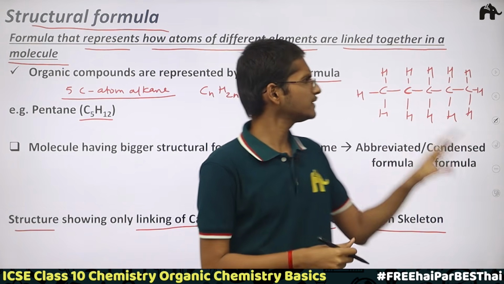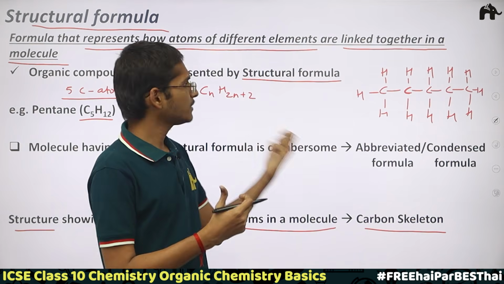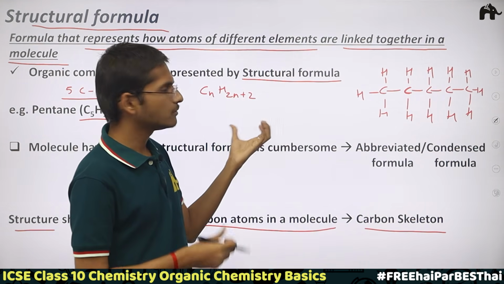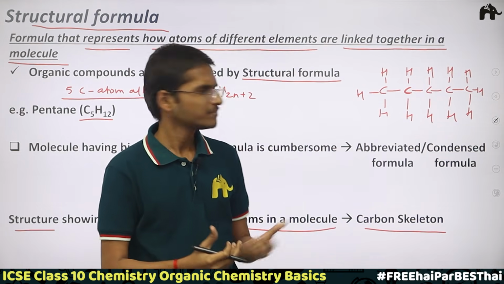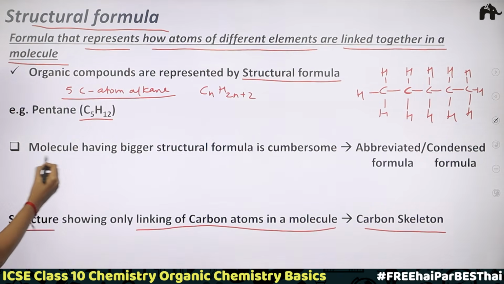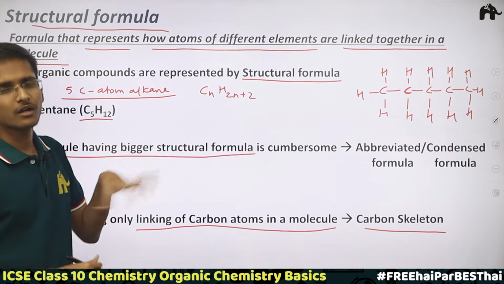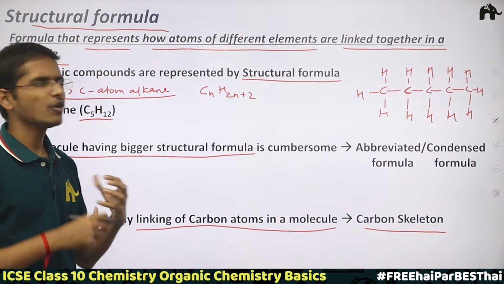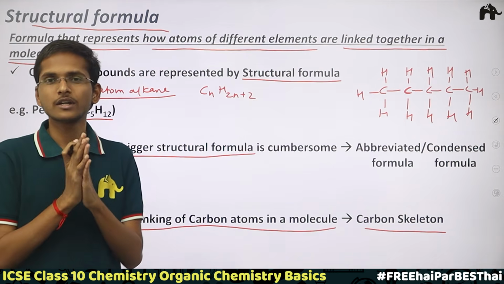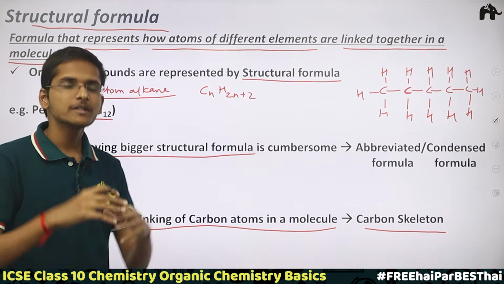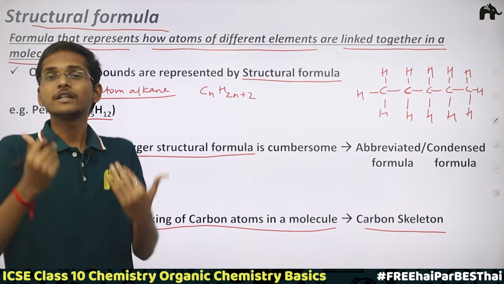But now you can observe here, if I increase the number of carbon atoms, if I take a 10 carbon atom alkane, then the structure would be much longer, and it is a bit messy to look at, right? It is cumbersome when a molecule having a bigger structural formula is taken. So you just keep one thing in mind whenever you are studying any branch of science, that we human beings always have the tendency to make things simpler, right? Here we are making things simpler for you.